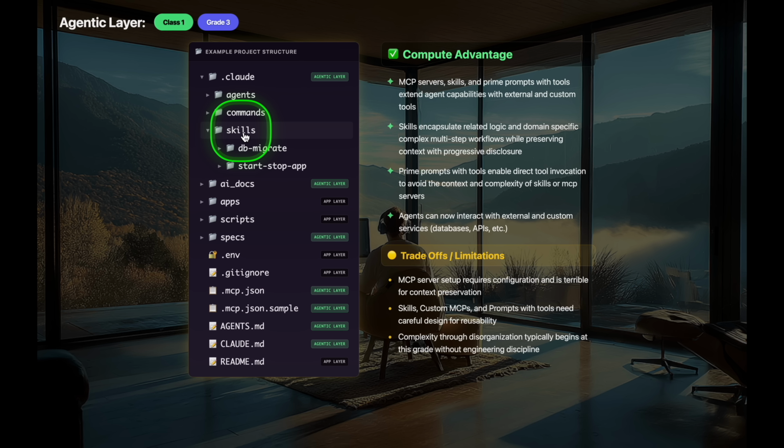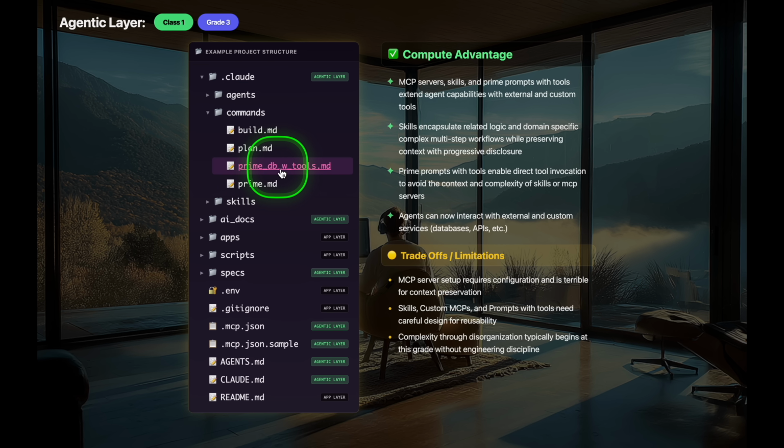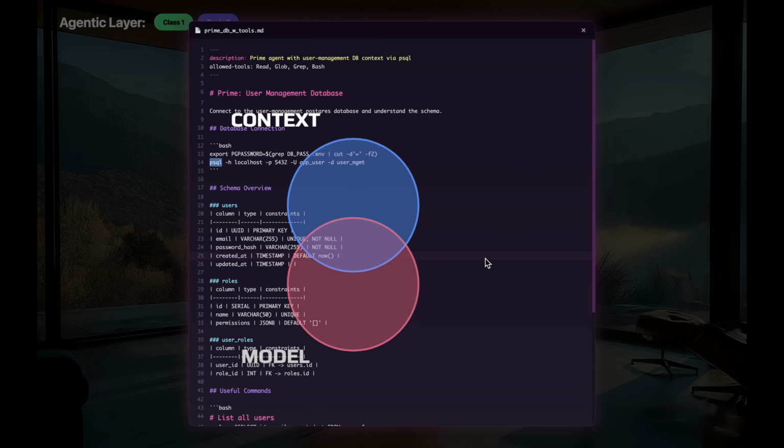And keep in mind, this is something that I want to keep emphasizing. Skills and MCP servers can both be replaced with just a simple prompt. Okay, so we have this prime DB with tools. You can teach your agents how to execute CLI commands. Here, we're just using PSQL, so that our agent knows how to interact with the user management database for this mock application. And so you can bypass everything by just understanding how the core 4 works: context, model, prompt, and tools.